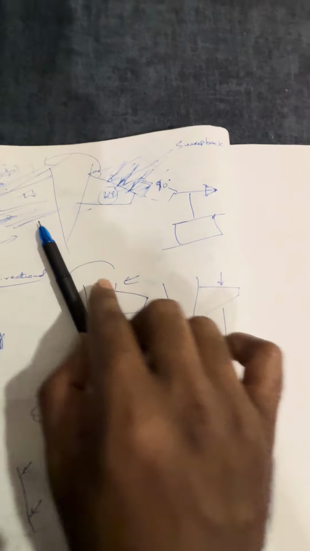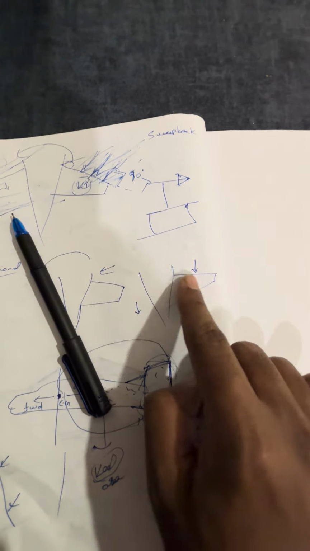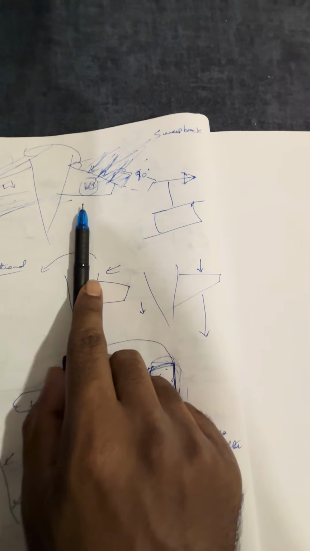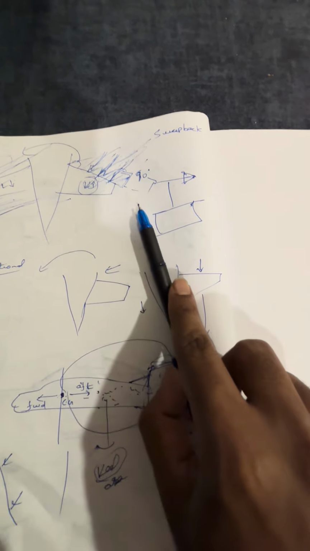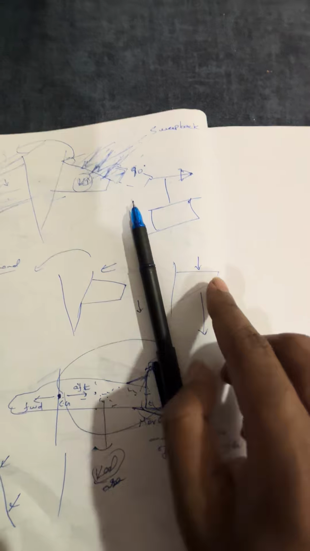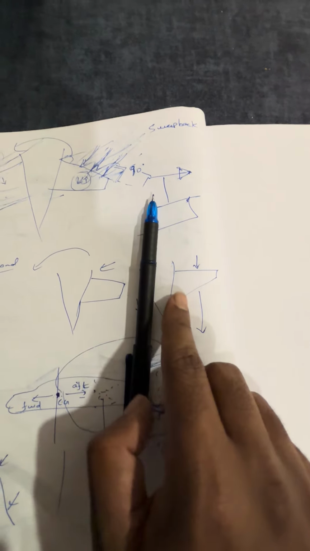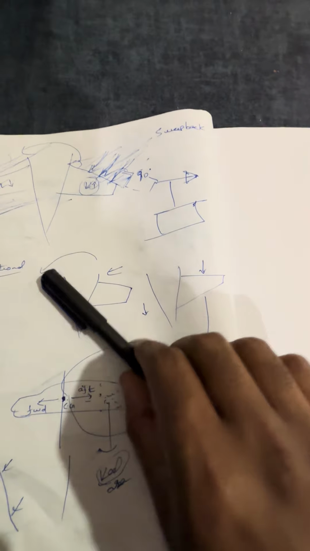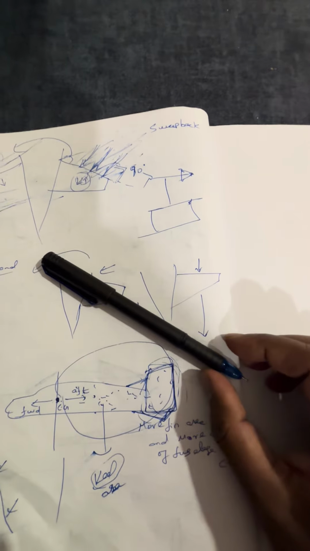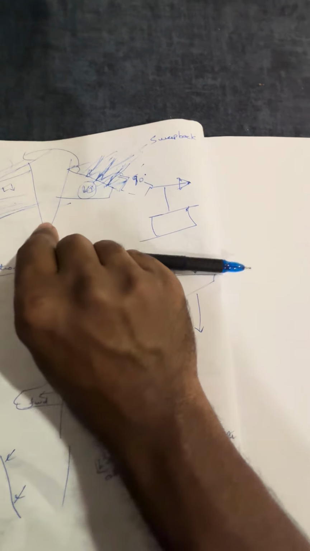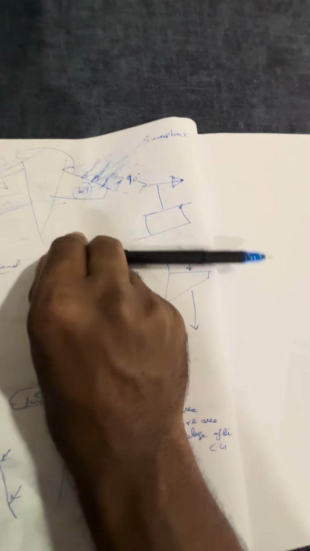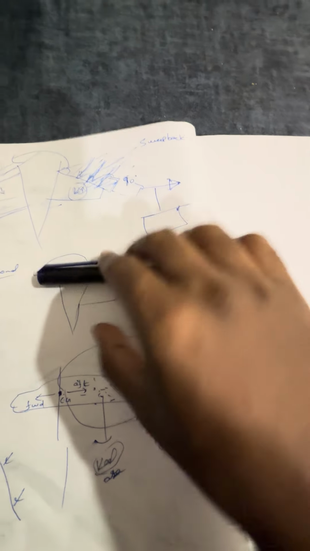What happens to the sweep back now? The sweep back becomes straight like this. Before it was like this, and the sweep back was angled. Now something disturbed the nose like this and the sweep back turned like this. Now imagine this pen as the sweep back wing. When anything disturbs the nose, the sweep back turns like this. So it travels faster, and now the air is attacking like this, right?